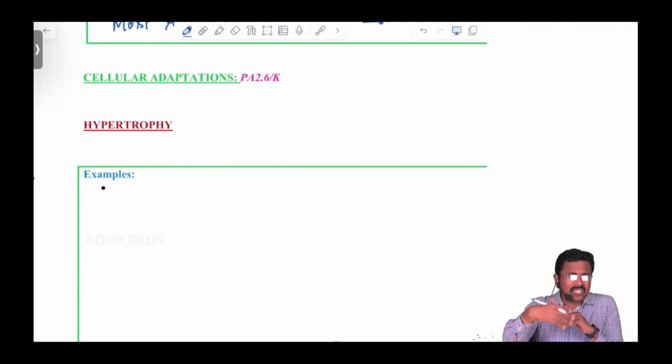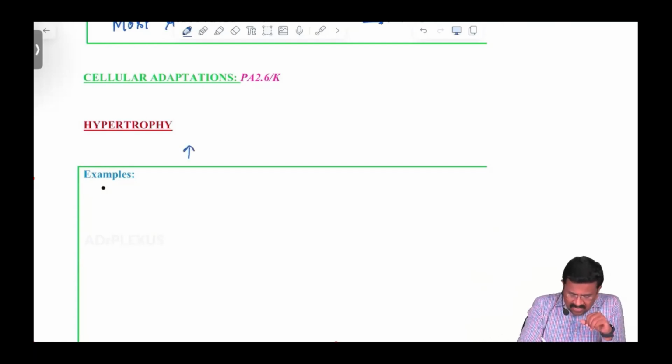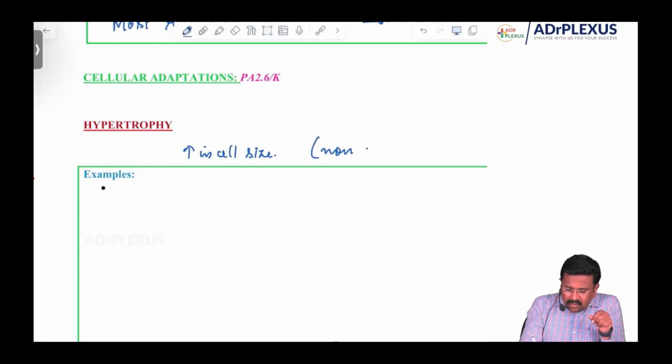The cells which are capable of dividing will go for hyperplasia, and the cells which cannot divide will go in for hypertrophy. So hypertrophy is increase in cell size, especially in non-dividing cells.